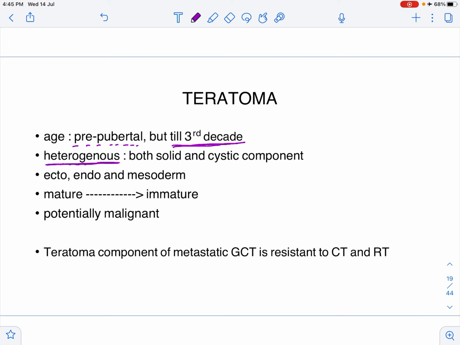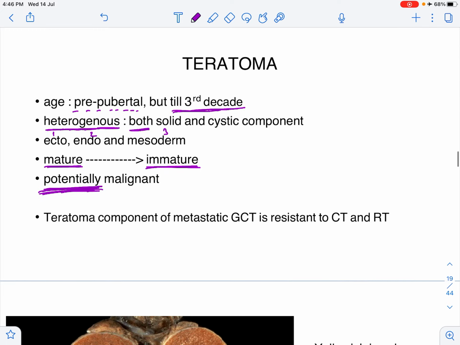It is heterogeneous, so it contains both solid and cystic components. A teratoma, as we've been studying since our second year pathology classes, consists of all three layers. You have the ectoderm, endoderm, and mesoderm. The components of the tumor can range from mature, which are well differentiated structures, to immature, which are poorly differentiated structures. It is potentially malignant. This is the keyword, it is potentially malignant.